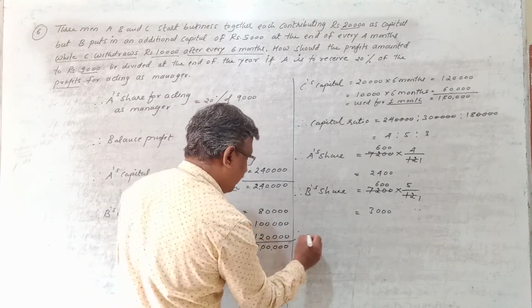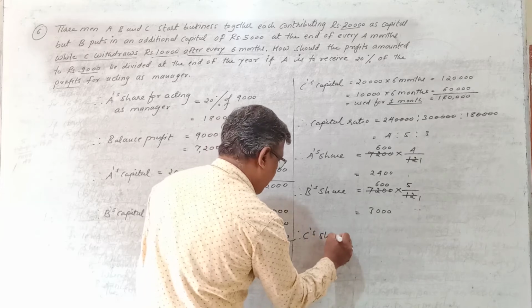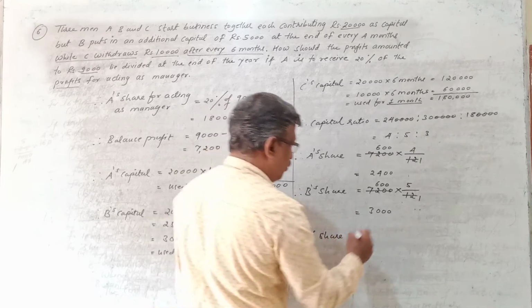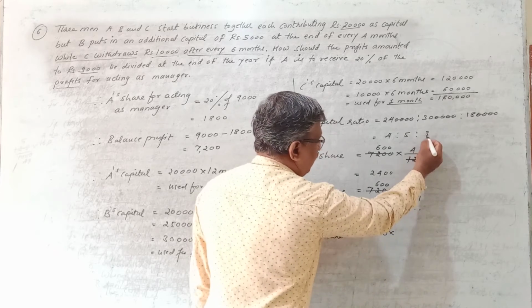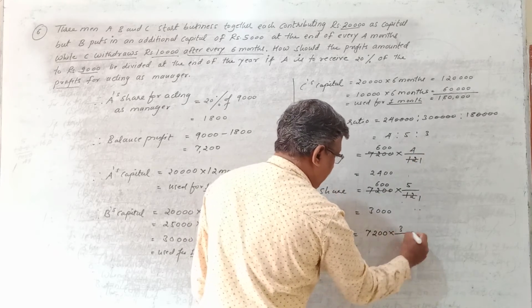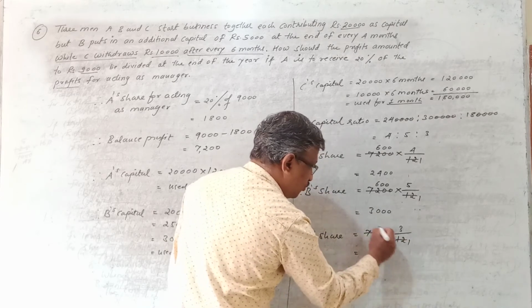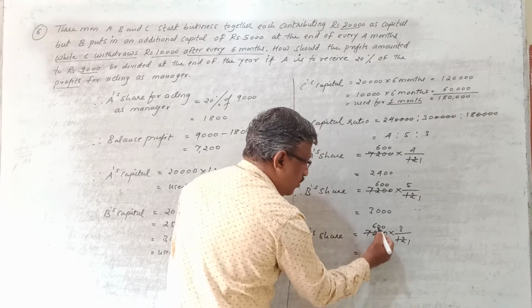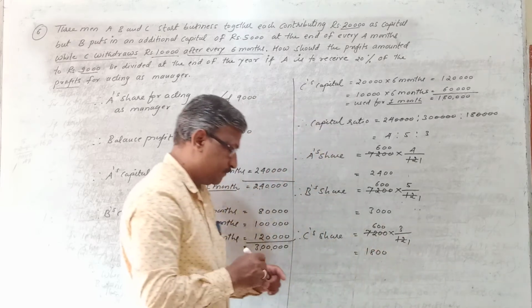And finally you distribute to C. C's share in the balance profit equals balance profit 7,200 multiplied by C's share, 3 divided by 12. 12 ones are 12, 6 are 72, 600 into 3 will get 1,800.